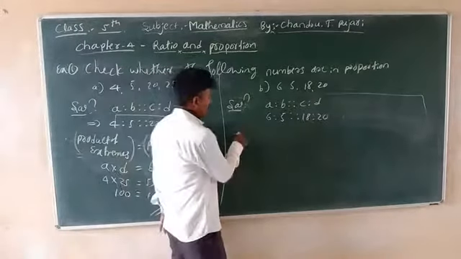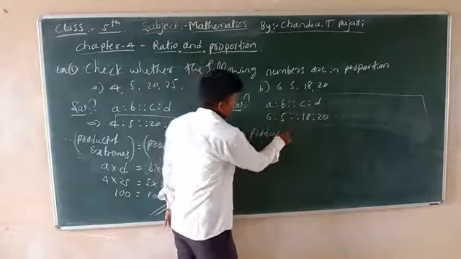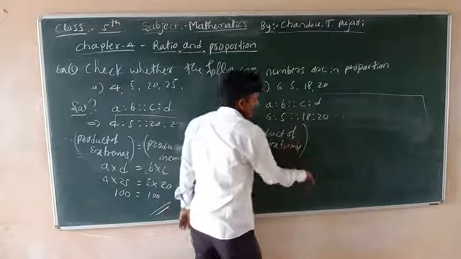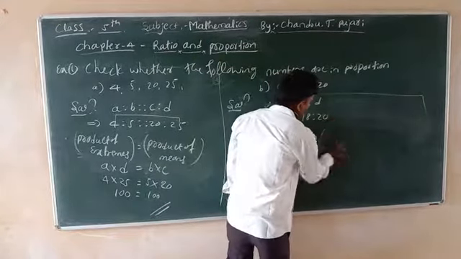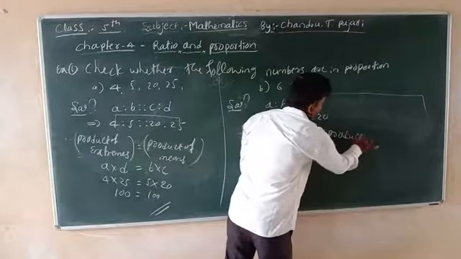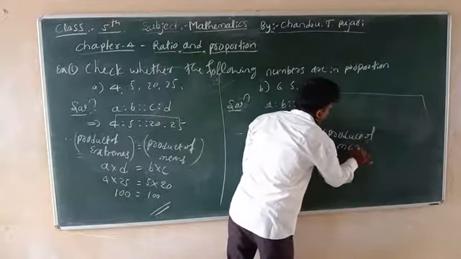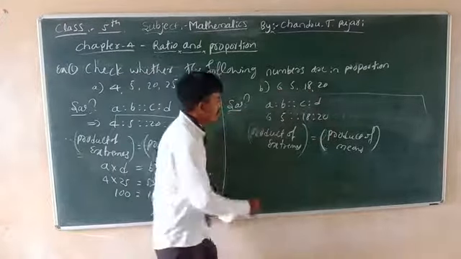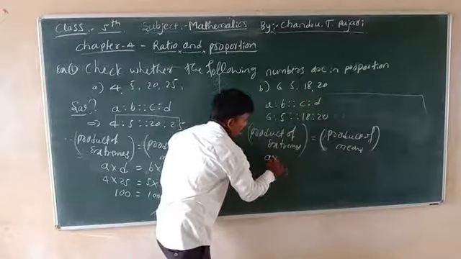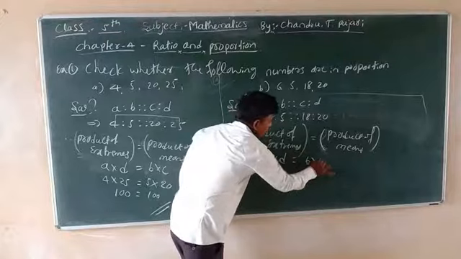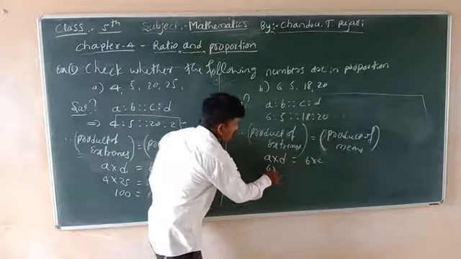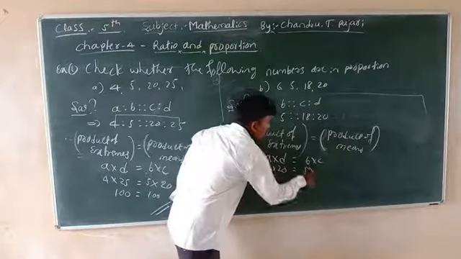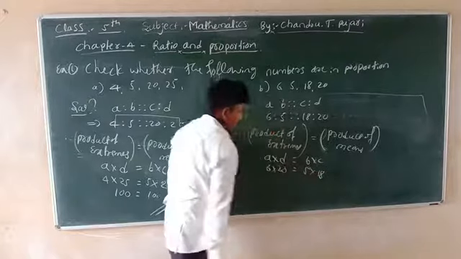Therefore, the product of extremes is equal to the product of means. The product of extremes is what? The outside, 6 into 20, or otherwise A into D. A into D is equal to B into C. A is 6, D is 20, is equal to B is 5 and C is 18.